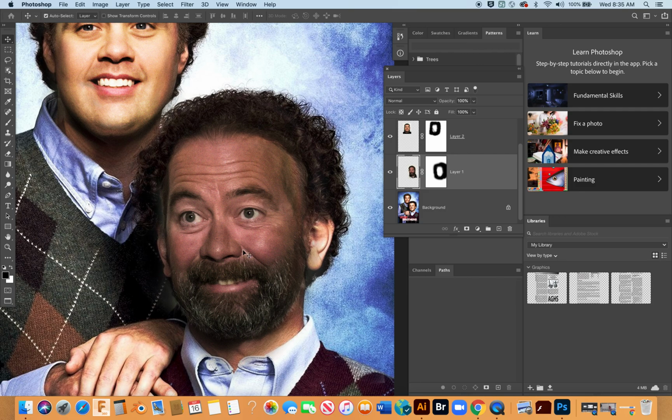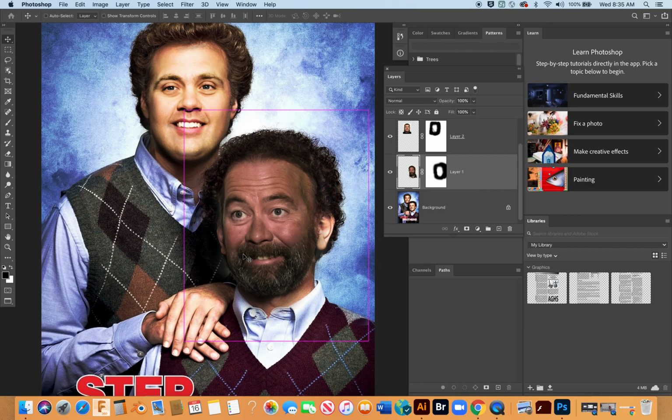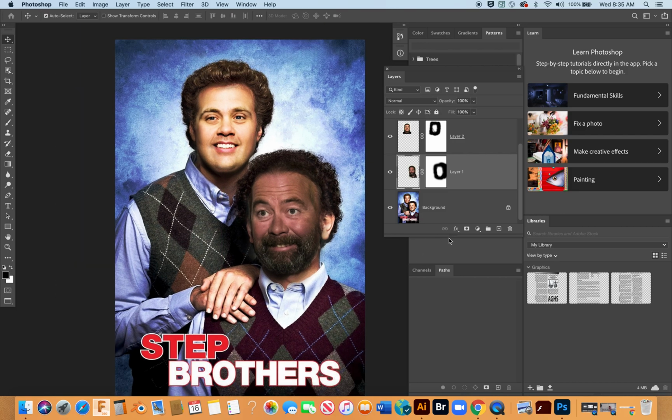Maybe to right about in there. So you can see that the masking doesn't happen quickly. You have to really zoom in on the work and fine tune it. Also, he needs an adjustment layer as well.